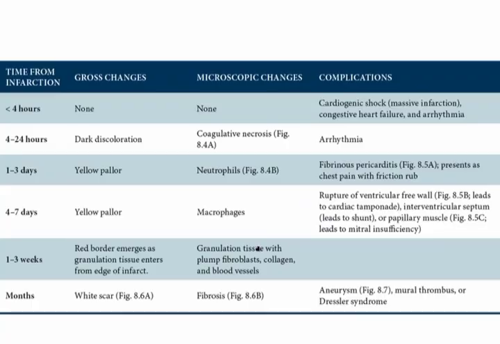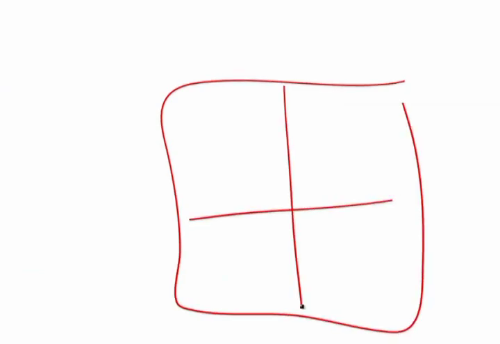In addition, you can get rupture of a papillary muscle, and this would lead to mitral insufficiency. Here, just illustrating this, here again is your left ventricle. Remember that the mitral valve has these strings that come from it called the chordae, and the chordae attach to the papillary muscle, and the papillary muscle helps to close this mitral valve.